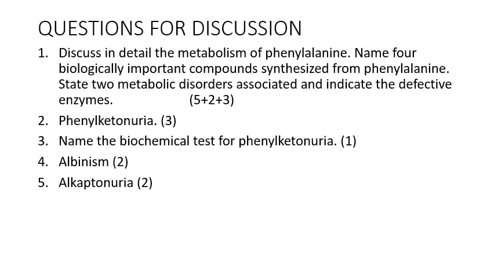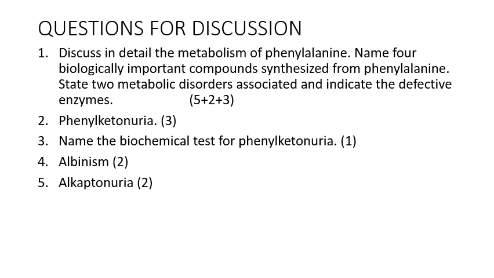So the questions for discussion, or so far the questions asked from this session, especially on phenylalanine and tyrosine from KUHS, are: discuss in detail the metabolism of phenylalanine, name four biologically important compounds synthesized from phenylalanine, state two metabolic disorders associated and indicate the defective enzyme. This was asked previously as an essay, which carries 5 plus 2 plus 3, 10 marks.